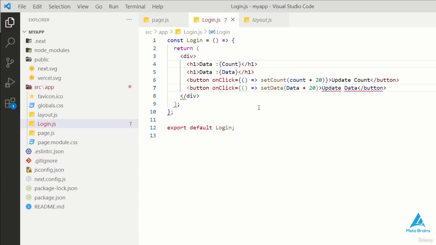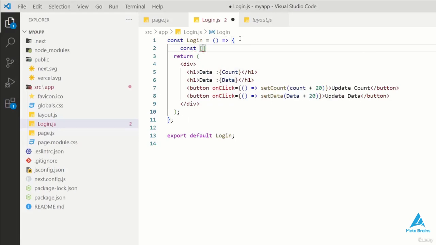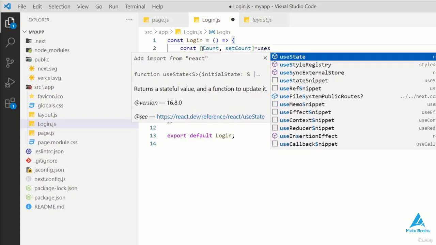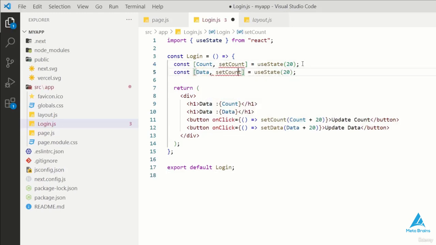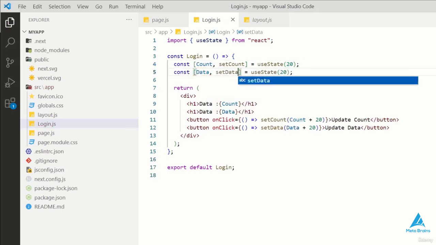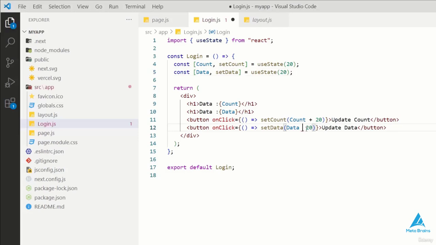Now I can see the error message. Okay, so I've saved the error message using the bracket. I've realized that I've not used the pound variable yet, so I'll create a variable called pound and assign it a value in the array. Pound should be capitalized. I'll use pound here and set it as per pound. The value used in this set will be 20. After copying this, I'll also set the data and add it here. After saving it, I refreshed it, as you can see. So here is the data. Instead of using data, I have to use count. So here is the count and I'll also multiply it.